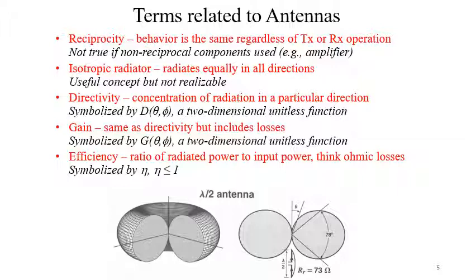Now another term is the isotropic radiator. That means it radiates equally in every direction. But this isotropic radiator is just a concept, and it is not realizable, because any antenna should have some specified direction of sending signal more compared to the other directions.